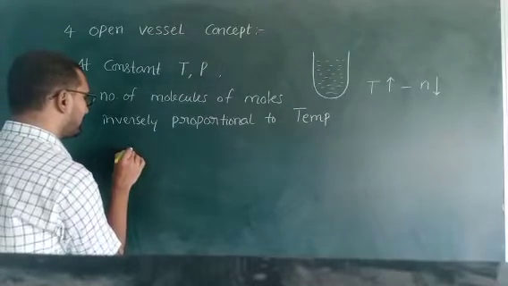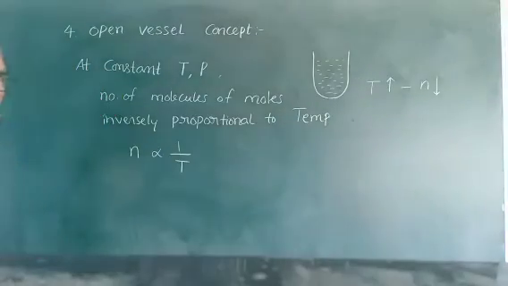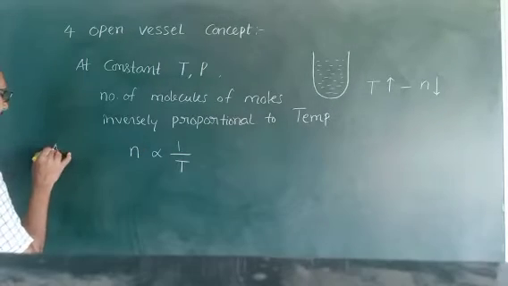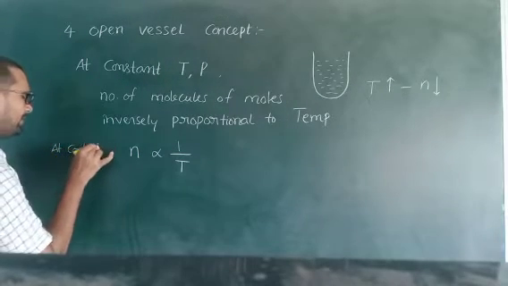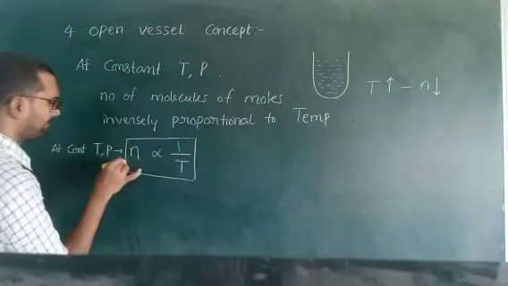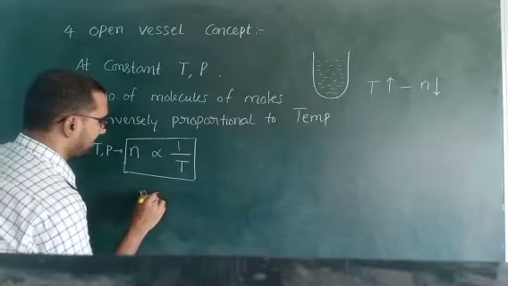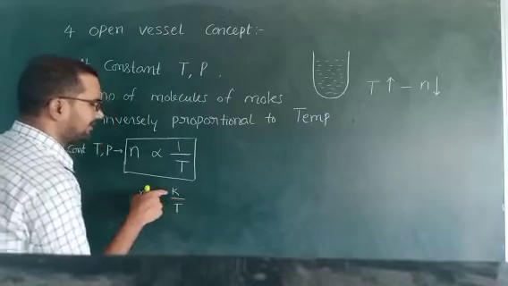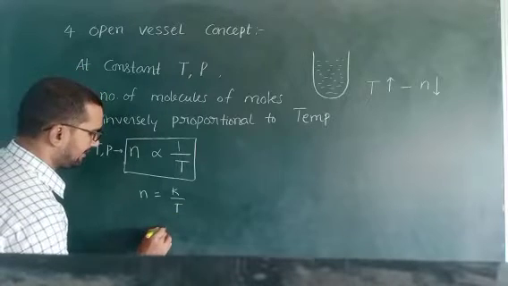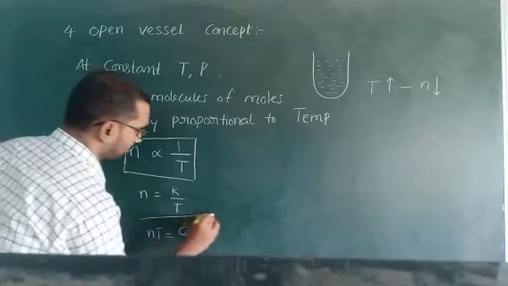Now, in mathematical expression, n is inversely proportional to T. Okay, Randy? But what is the condition? At constant pressure. Then this is the formula. Now, for removing this proportionality, introduce one constant: n = k/T. Here k is the proportionality constant. If this T moves to this side, nT is equal to a constant.